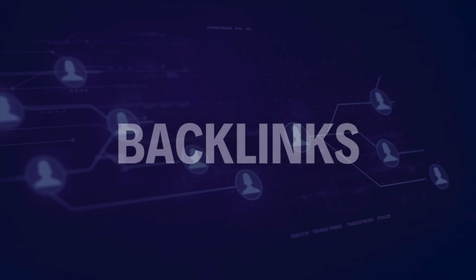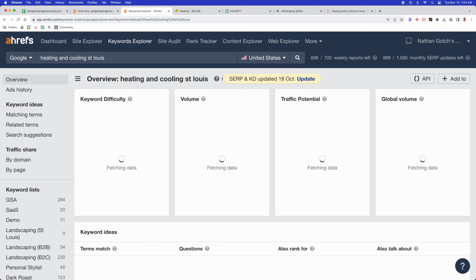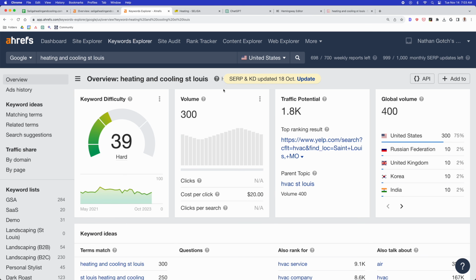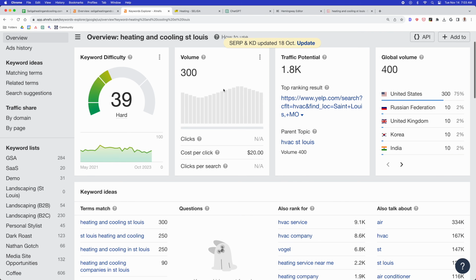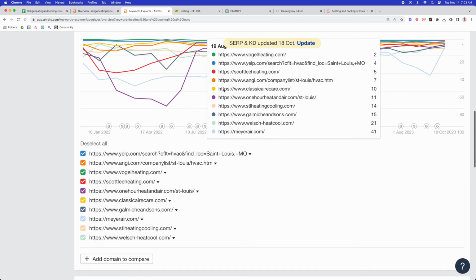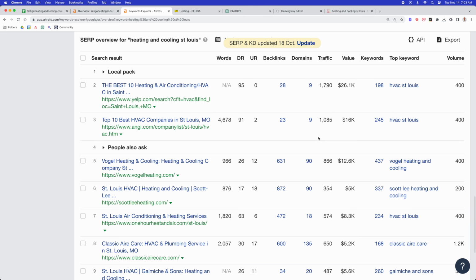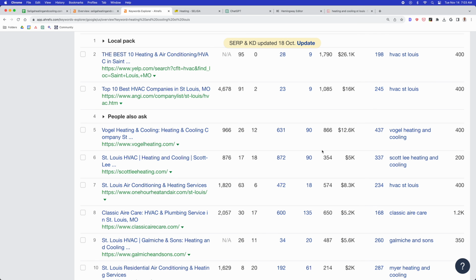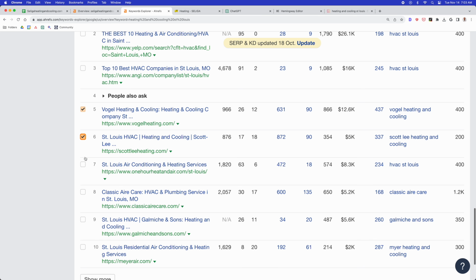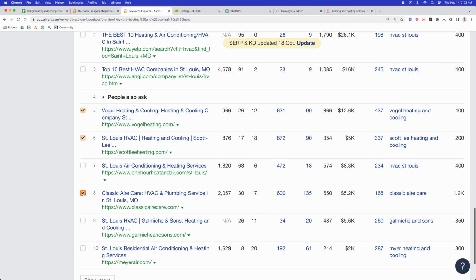But to take it to the next level, you're going to need backlinks. And the good news is that you don't need to reinvent the wheel. Go to Ahrefs Keyword Explorer and enter a broad keyword like "heating and cooling St. Louis" and scroll down to the SERP overview. Ignore the authoritative directory sites and focus on actual competitors in the local area. And look at least 3 to 4 competitors with decent DR. And in this case, it looks like there's a few that have a DR 25 or above.